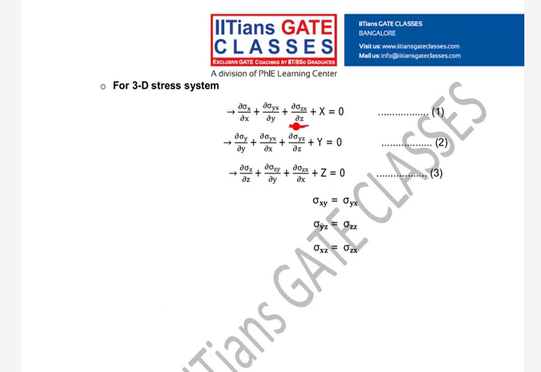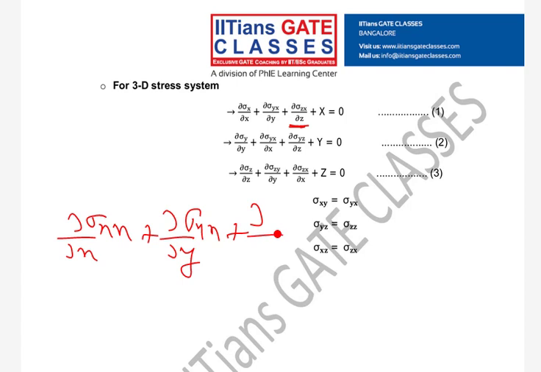You have written dou by dou x sigma xx plus dou by dou y sigma yx. There is one more term: dou by dou z sigma zx plus capital X equal to 0.